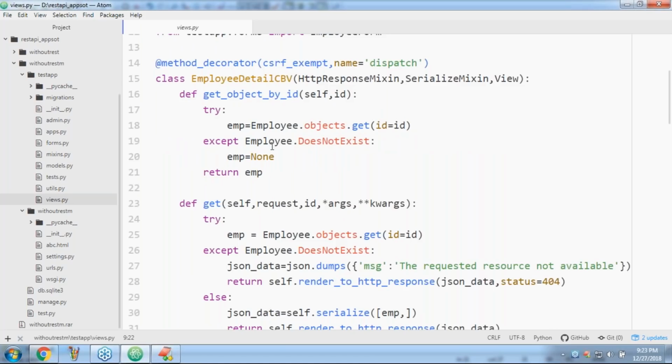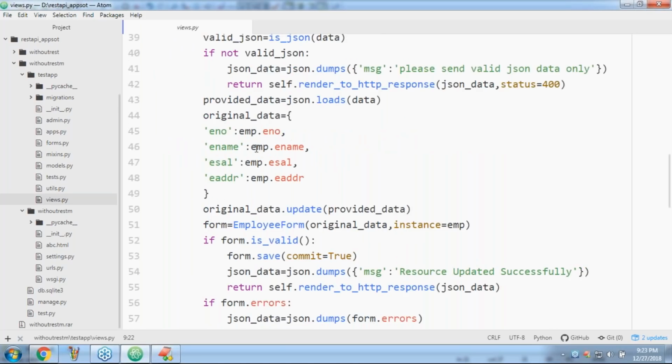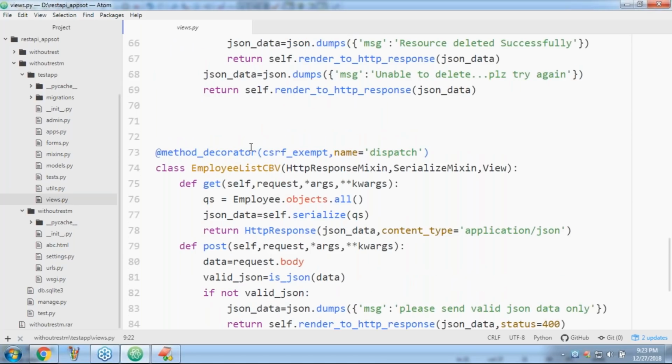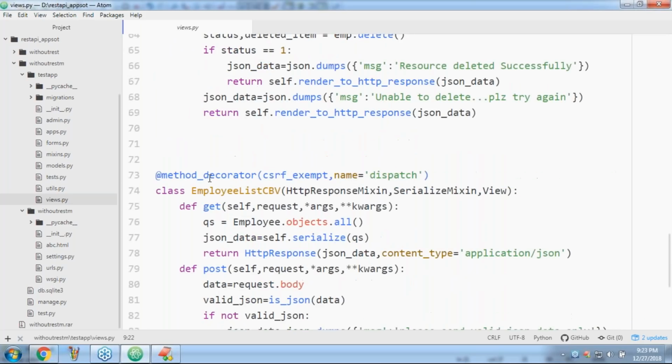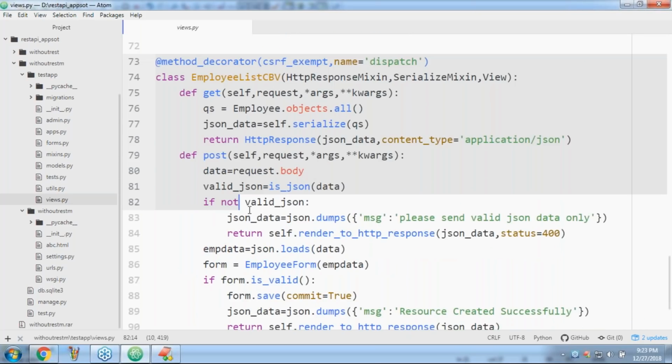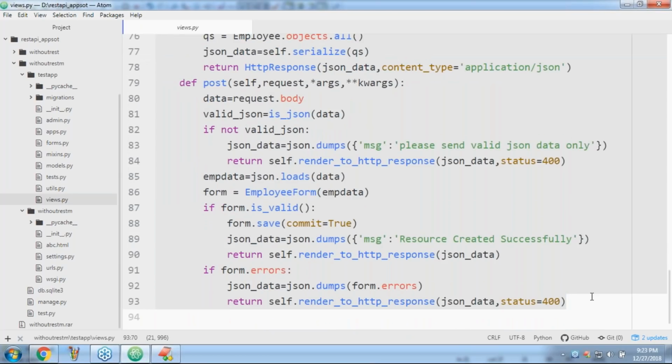Either the first class or the second, anything, you can just comment. I'm commenting this second one, because one endpoint means only one class based view should be there. I'm commenting the second. Only the first one I want to use.